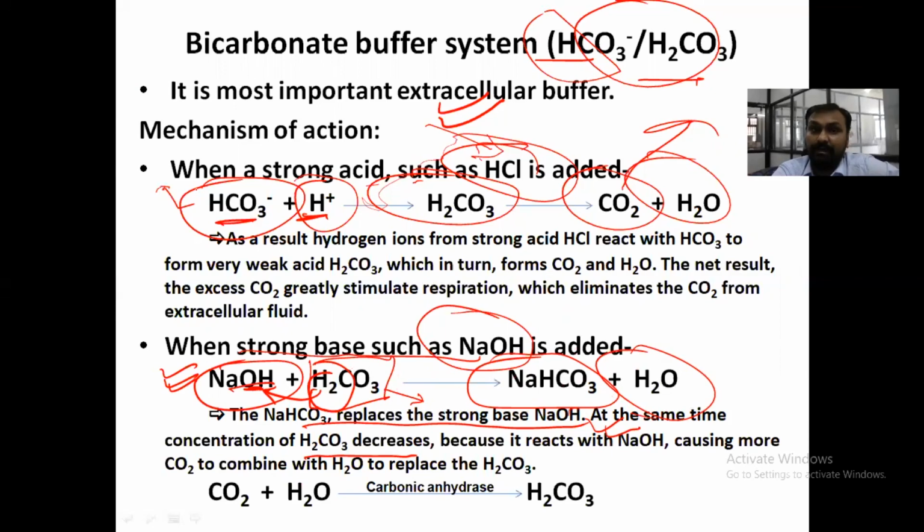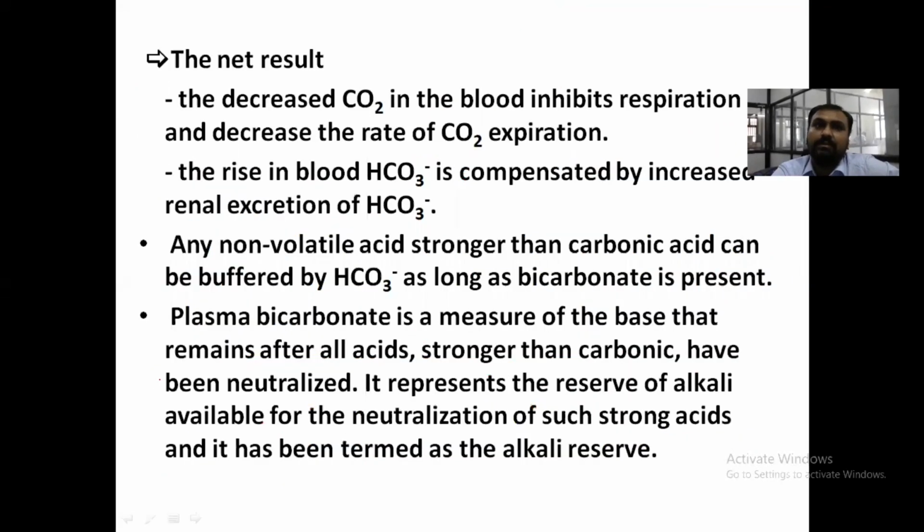It is the most important buffer, with a 20 to 1 proportion. So what will be the net result? The decreased CO2 in the blood will inhibit respiration, decreasing the rate of CO2 expiration.